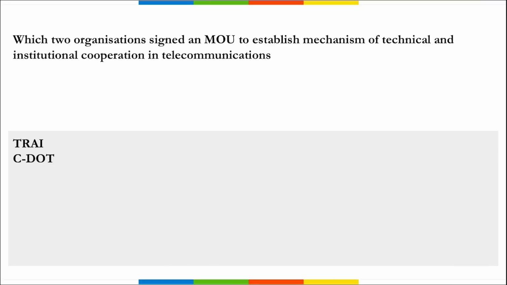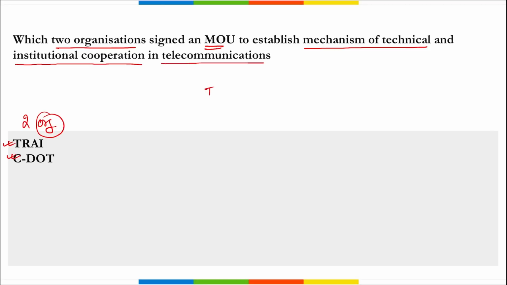Let's start. The first question is, which two organizations signed a memorandum of understanding to establish a mechanism of technical and institutional cooperation in telecommunications? So remember, it is your TRAI and CDOT. These are the two organizations. They recently signed a memorandum of understanding to establish a mechanism of technical and institutional cooperation in telecommunications, right? And this MOU was signed at TRAI headquarters. And where is the TRAI headquarters? It is located in New Delhi.